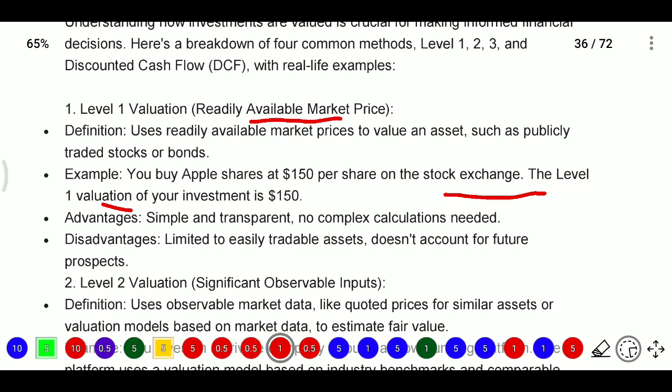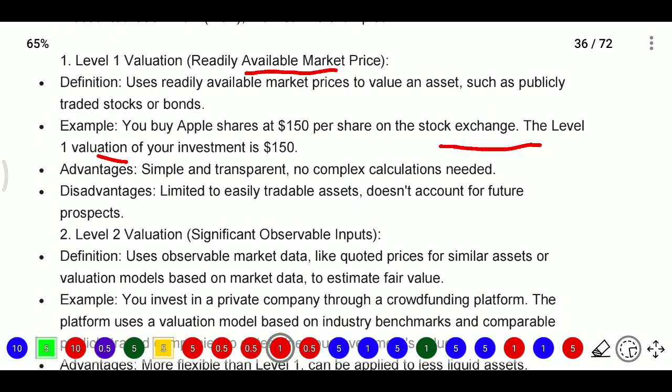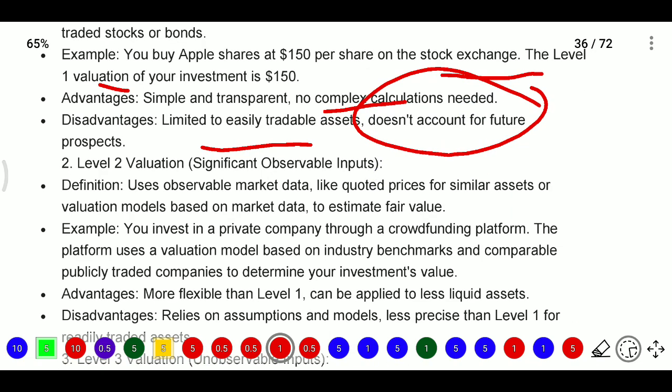Here the advantages are that it is simple and transparent. Why transparent? Because so many buyers and so many sellers will be there, and because more persons are in that market, it will be a trusted price and no complex calculation will be needed. And disadvantages here: limited to easily traded assets, and it does not account for future prospects.